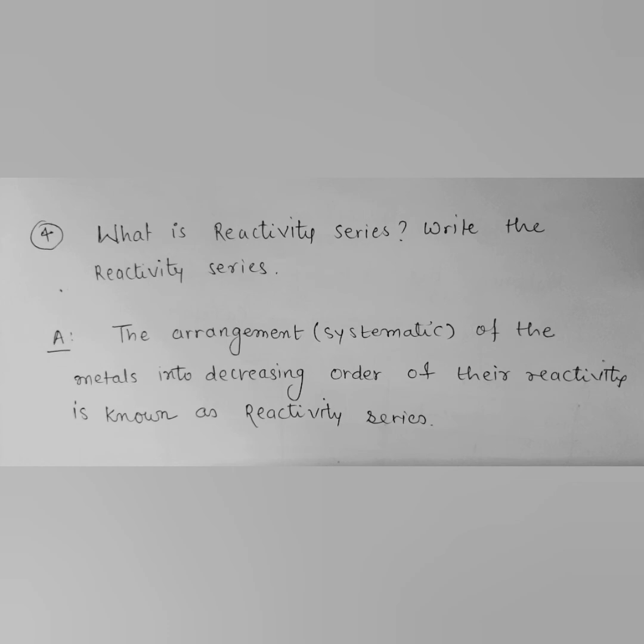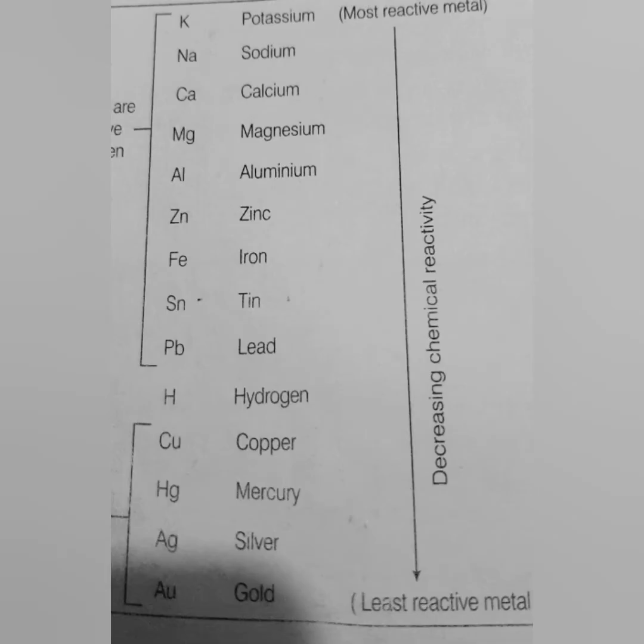Now next, what is the reactivity series? Write the reactivity series. So the reactivity series depends on the reactivity of metals. This is nothing but the systematic arrangement, children, of the metals in decreasing order of their reactivity. See, decreasing order means we always have the most reactive at the top and the least reactive at the bottom. So the systematic arrangement of the metals in decreasing order of their reactivity is known as the reactivity series.